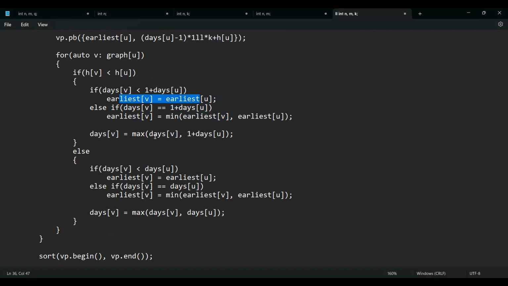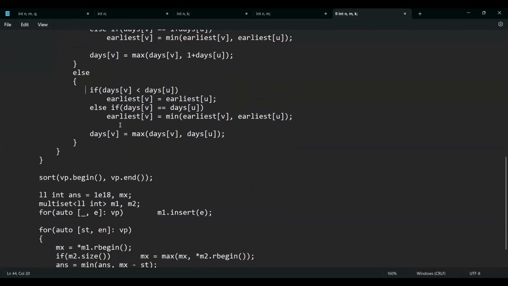Finally, days of v, for this case, is 1 plus days of u. For this it is equal to this only. So days of v, the day on which I can complete the vth quest, is equal to the maximum of either this thing or this thing. I can only complete this vth quest after this day, days of u. Otherwise, if h of v is more than or equal to h of u, this means that the vth quest can be completed on the same day.